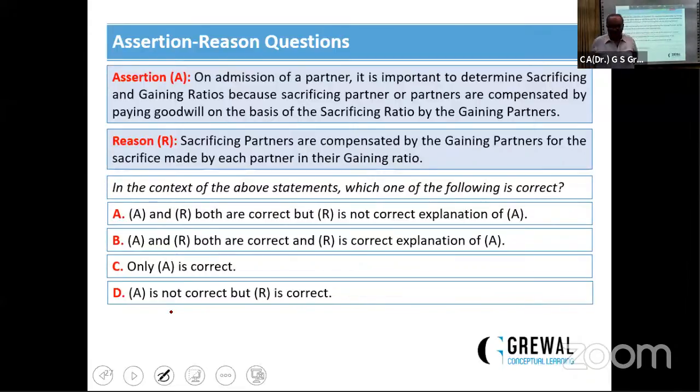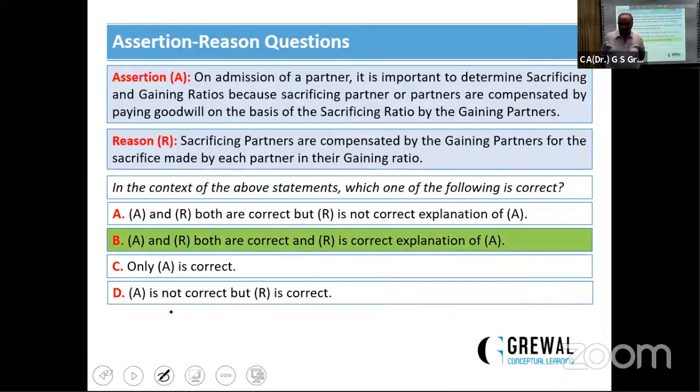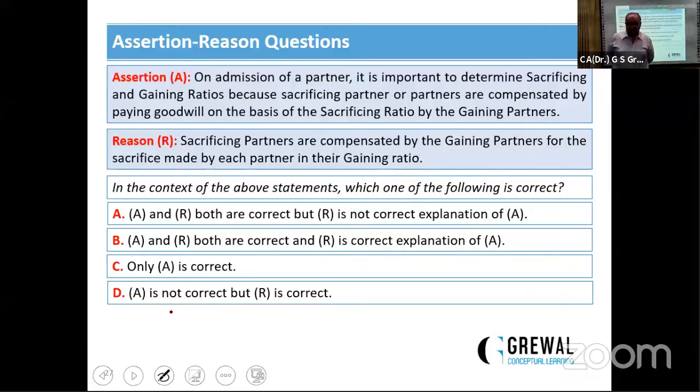On admission, it is important to determine sacrificing and gaining ratio because sacrificing partner or partners are compensated by paying goodwill on the basis of sacrificing ratio by the gaining partner. Assertion is correct. Second, sacrificing partners are compensated. A and R both ये reason भी दोनों correct है. Sacrificing partners are compensated by the gaining partner for the sacrifice made by each partner in the gaining ratio. इसका correct answer दीजिए.